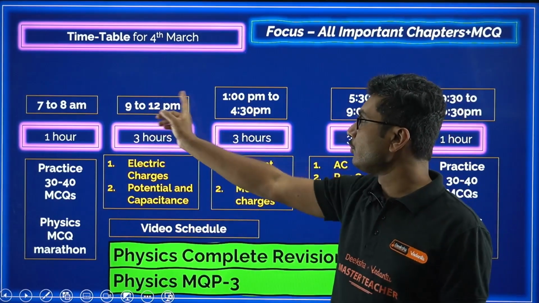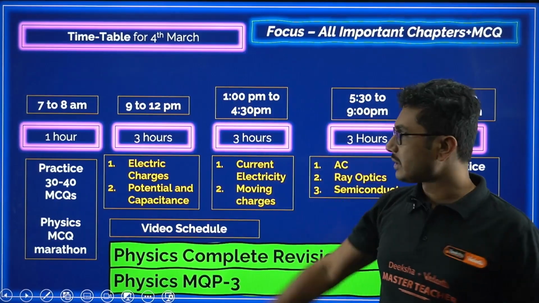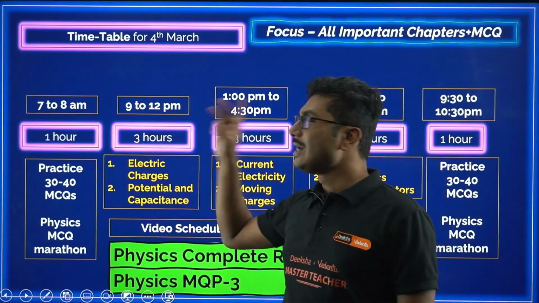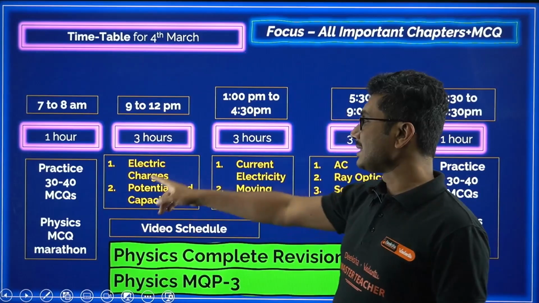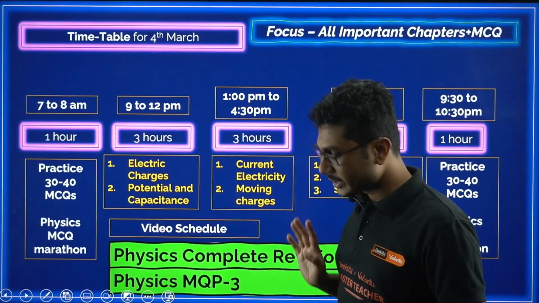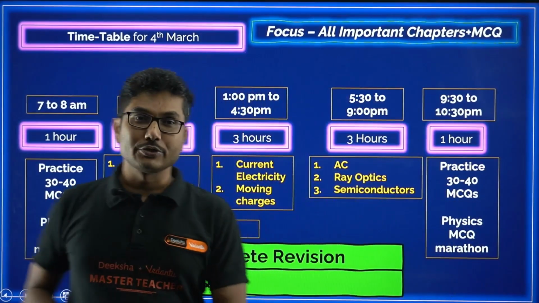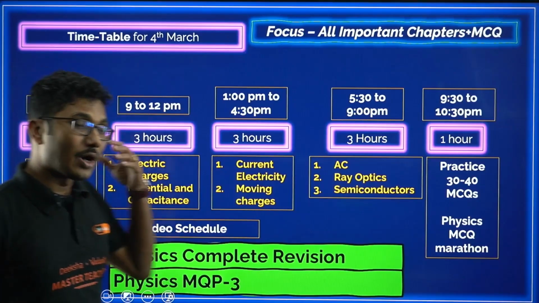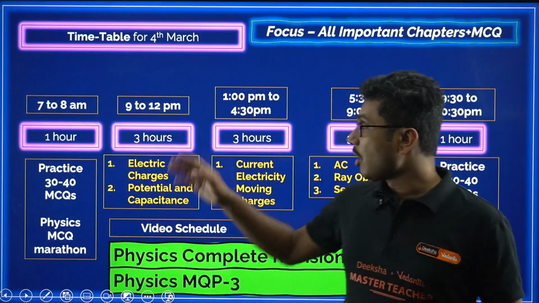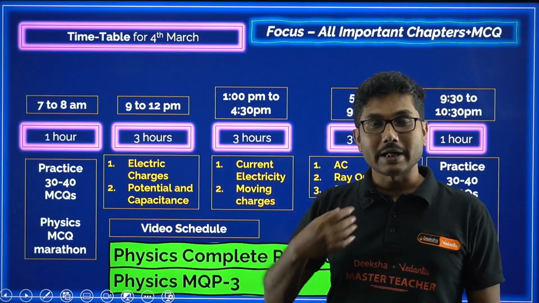Then from 9 to 12, 3 continuous hours, what you have to do? You have to study 2 very important chapters, electric charges and fields and potential and capacitance. So these 2 chapters you should complete in 3 hours. Now what will you do in these 3 hours? All the important formulas, all the important concepts.